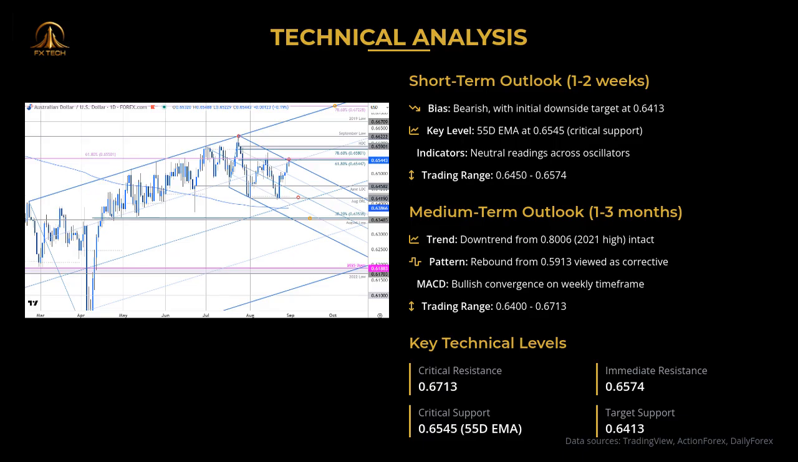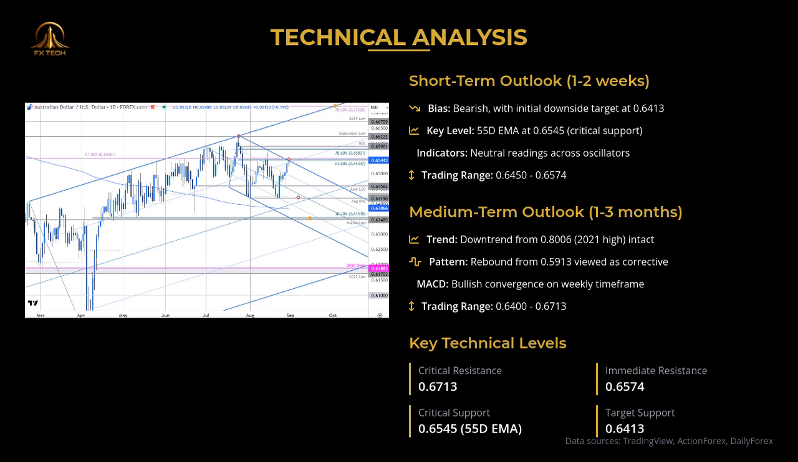For the short term, 1 to 2 weeks, we suggest a bearish bias with a specific strategy: sell on rallies towards 0.6574, place a stop loss above 0.6627, and target 0.6450 for take profit, giving a risk-reward ratio of 1 to 2.1. The key trigger is sustained trading below the 55-day EMA at 0.6545.